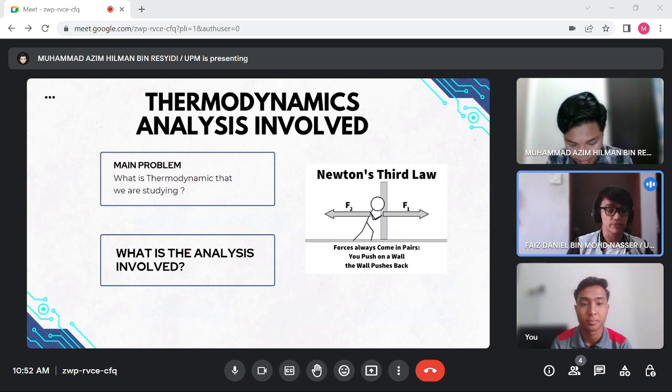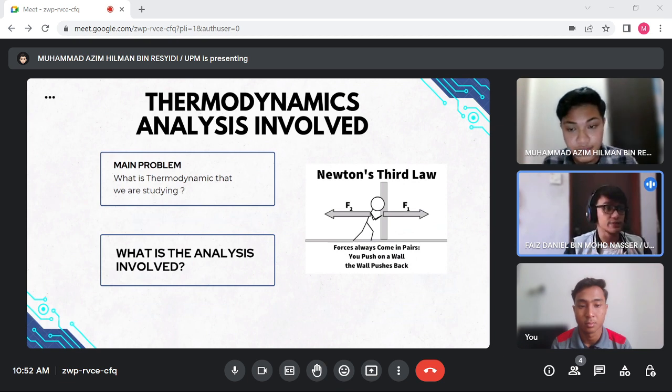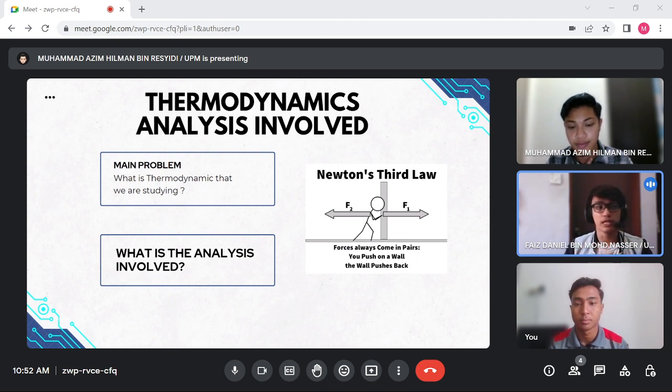Today I'm going to speed up my explanations a little bit. So actually, what thermodynamics is related to our explanation case today? We need to know that thermodynamics and Newton's third law are attached to each other because they relate and help with each other's concepts. Newton's third law will heavily affect the thermodynamics law that we're going to use for these jet engine cases.